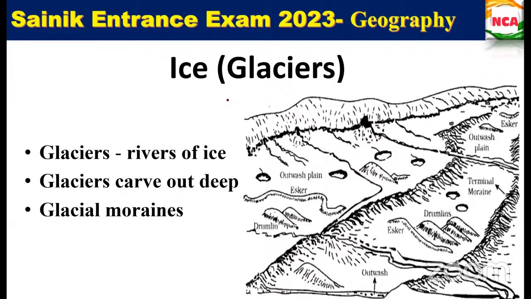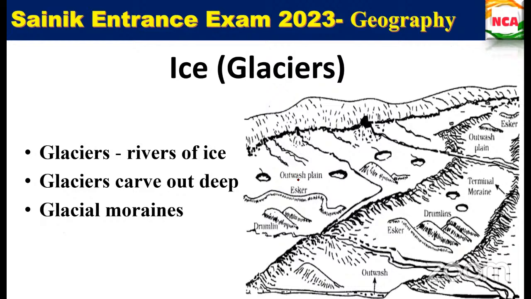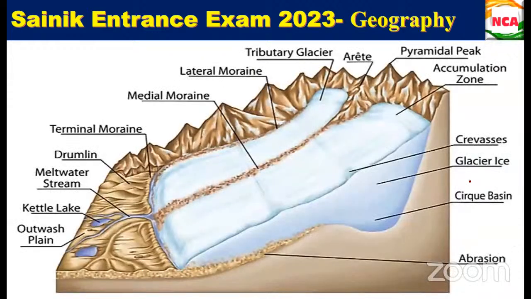Just see this picture. This is actually a very important picture as well. This has been taken from your book only, and the same thing has been explained here with a different colorful picture. That is the purpose for which I have shown that picture. See, when it forms some lakes, kettle lakes are there.